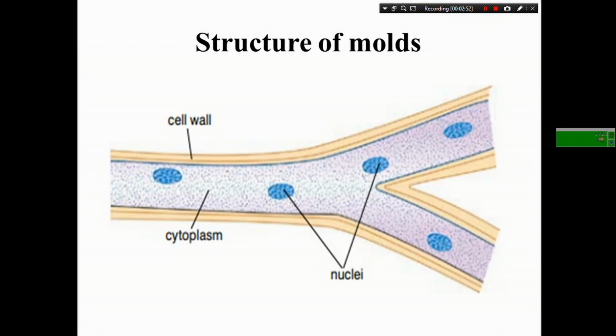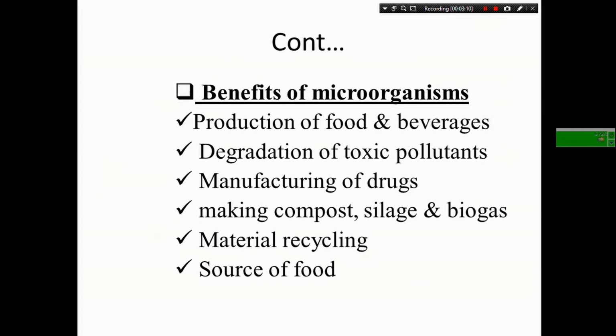And these molds have their own structures. Mainly the structure of mold looks like a Y-shaped structure. They contain an outer cell wall, cytoplasm, and also a nucleus. Those are typical structures of mold.